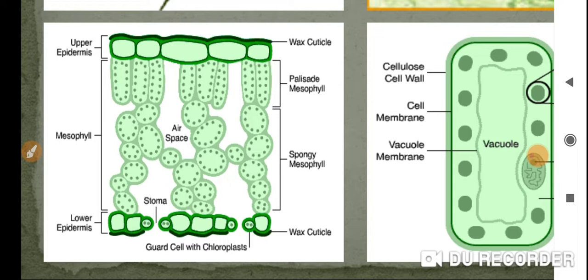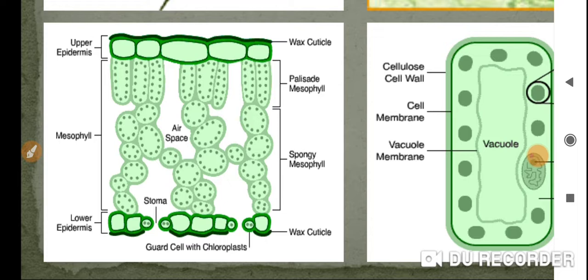Only 20 to 25% will be utilized to survive and grow, and 70 to 75% of the carbohydrates will be kept for future growth.